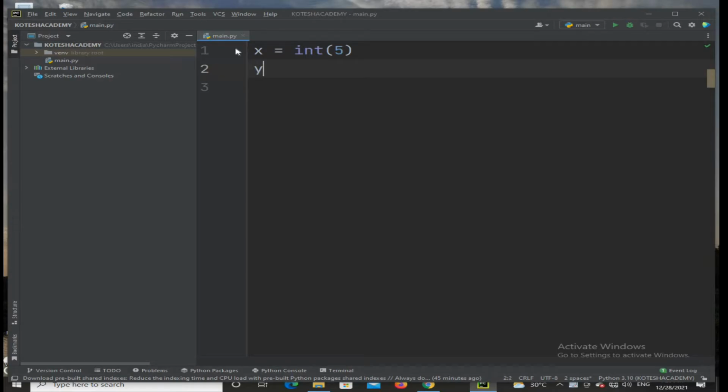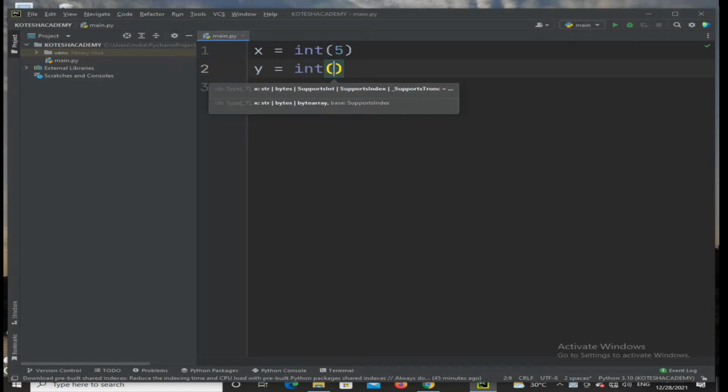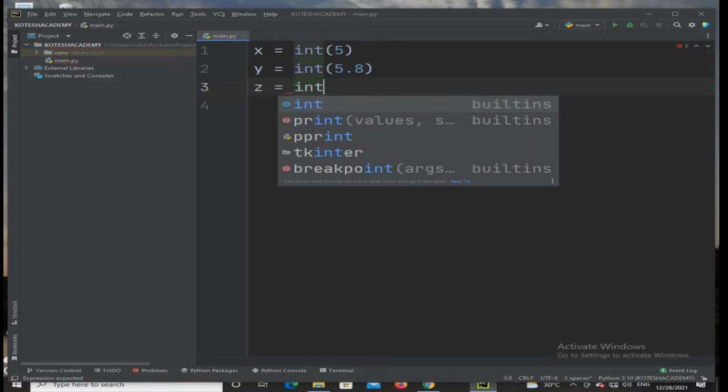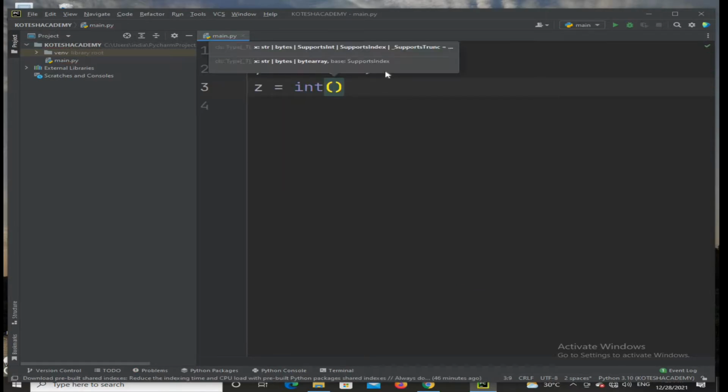Next, y is equal to int of 5.8. Actually, 5.8 is a float, but it can be converted into an integer. Next, z is equal to int of a string value. You had better take it in single or double quotation. The value is 5.